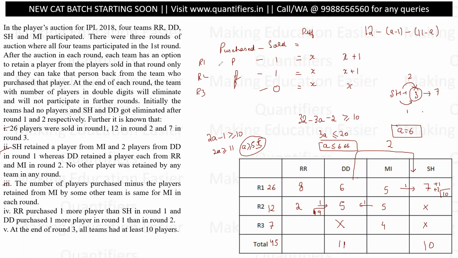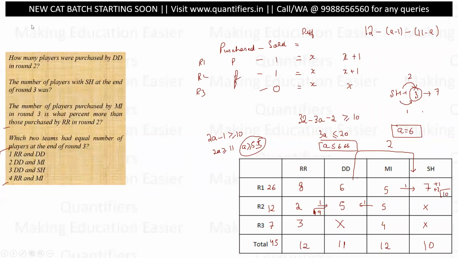So the number of players with Mumbai are 14 minus 2 sold, so 12. Out of 7 players, if Mumbai is buying 4, which means RR is buying 3. So 9 players are here, 3 players are here. So this completes our chart, right? A very interesting set based upon inequalities and playing around with numbers. I hope you all enjoyed it. Let's move to our questions.